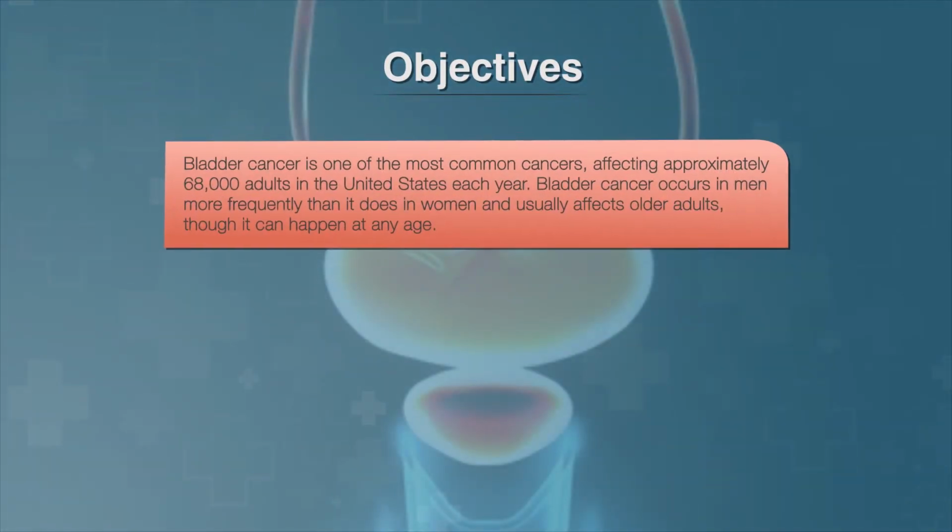Bladder cancer is one of the most common cancers, affecting approximately 68,000 adults in the United States each year. Bladder cancer occurs in men more frequently than it does in women, and usually affects older adults, though it can happen at any age. Although it's most common in the bladder, this same type of cancer can occur in other parts of the urinary tract drainage system.